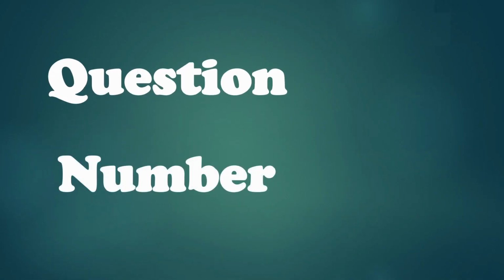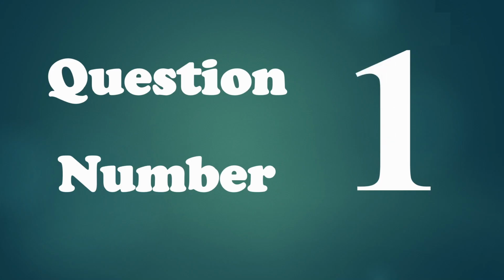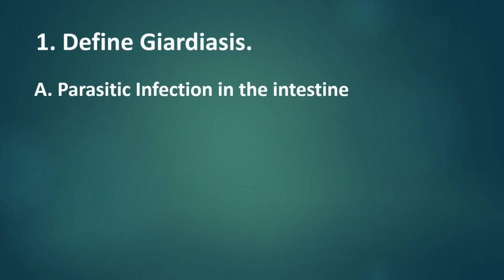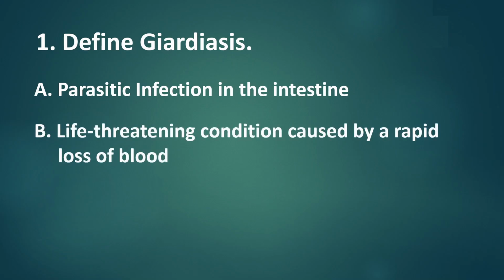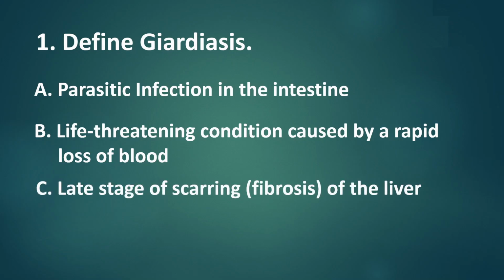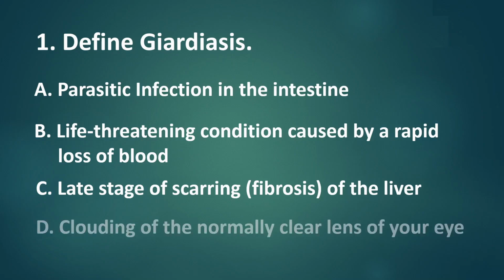Question number 1. Define Giardiasis. A. Parasitic infection in the intestine. B. Life-threatening condition caused by a rapid loss of blood. C. Late stage of scarring, fibrosis of the liver. D. Clouding of the normally clear lens of your eye.